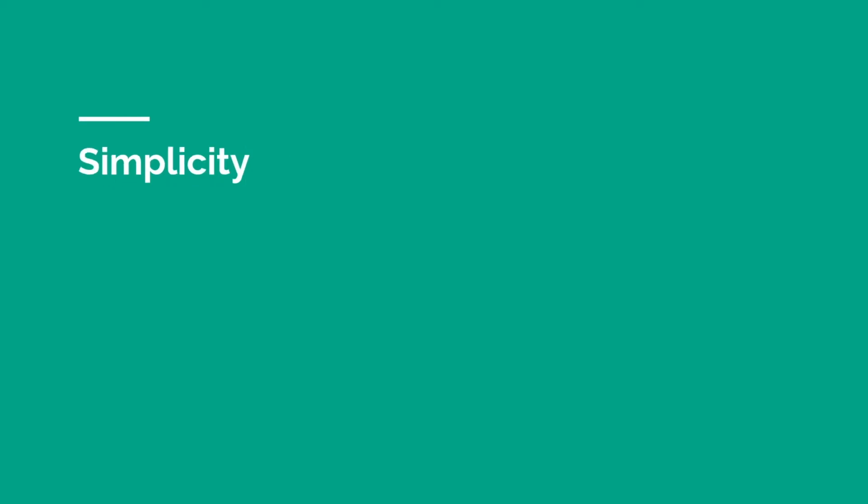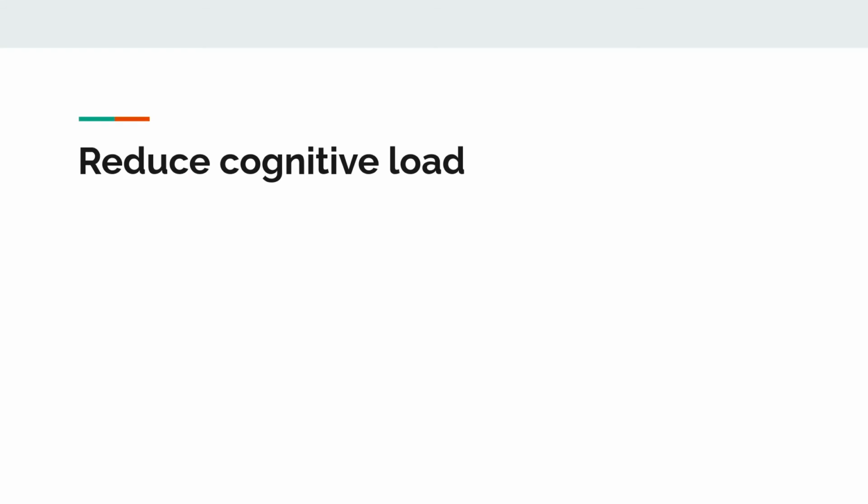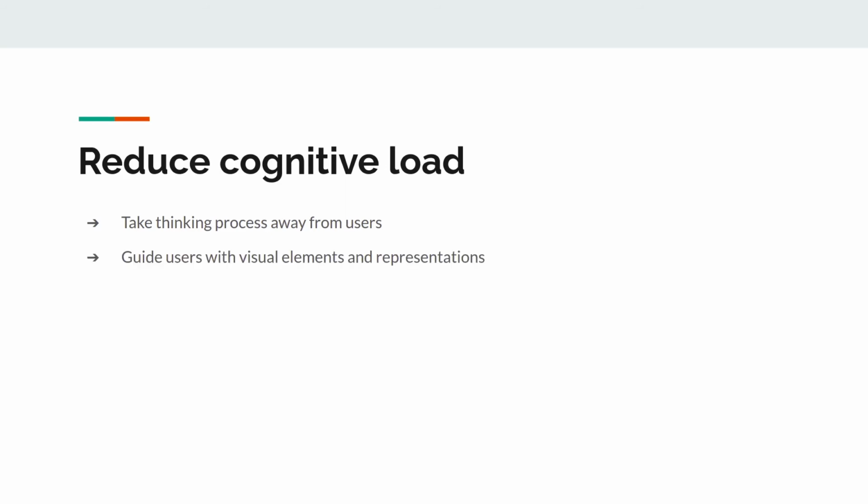So what I wanted to highlight here for simplicity is trying to reduce the cognitive load of the user. And the meaning of this is that you take the thinking process away from your user. So you let them think as little as possible. Well, this might cause you to misunderstand something. But what I wanted to say is that you use visual elements, visual representations, to guide your users in navigating throughout your website.